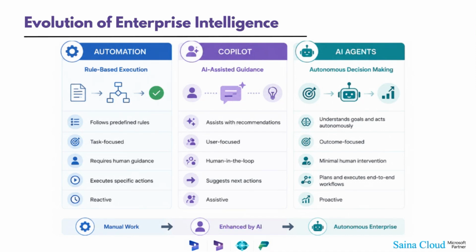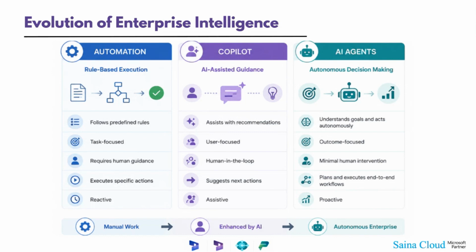So basically, earlier it was an automation where a certain set of predefined rules and workflows were there. So it is a kind of manual work wherever it is required to automate the process or to set the specific rule or to set the specific actions. You need that manual work to be happening.